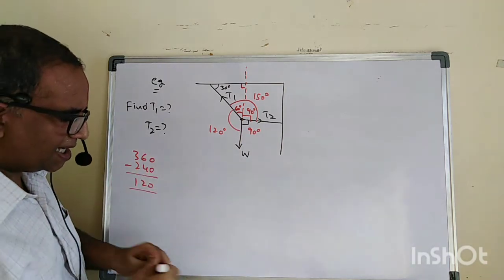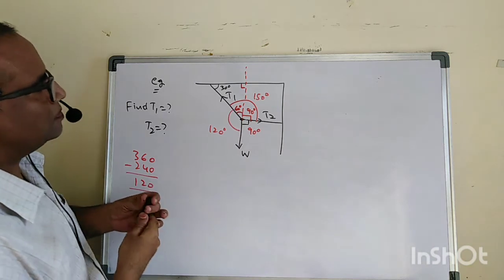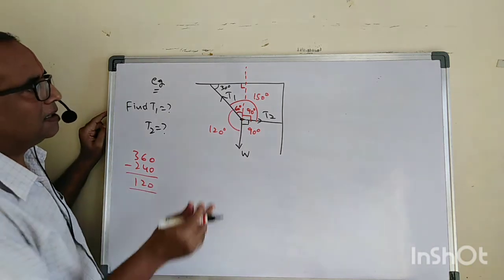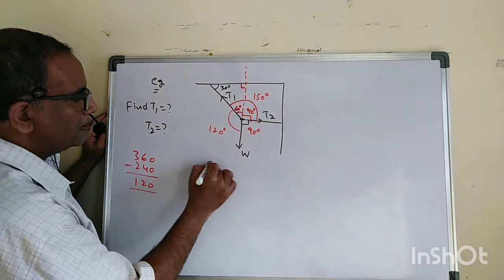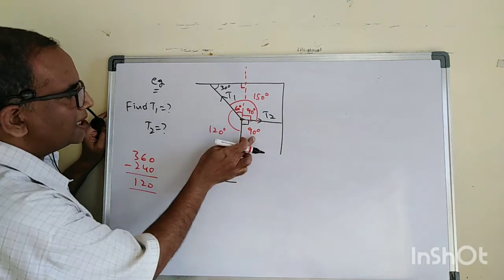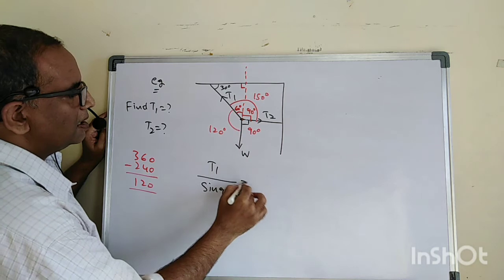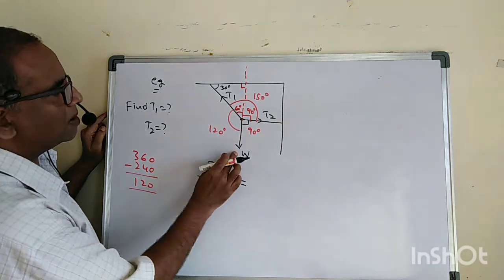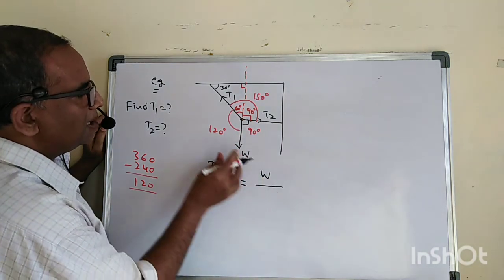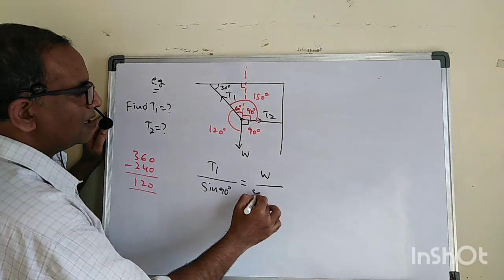Therefore, see carefully what we got here. According to Lami's theorem, this is T1 by sine of the opposite angle, sine 90 degrees, equals W by sine of the opposite angle, sine 150 degrees.